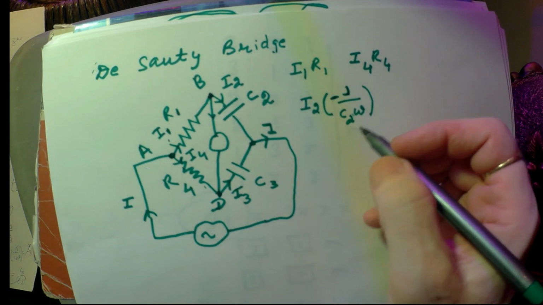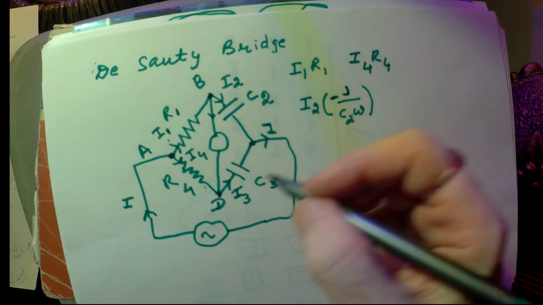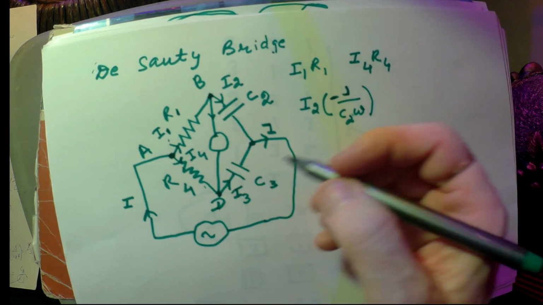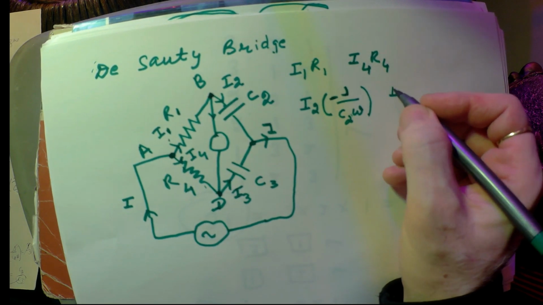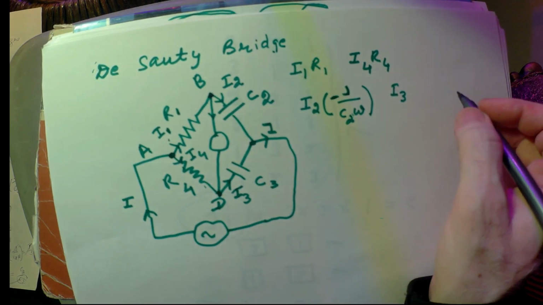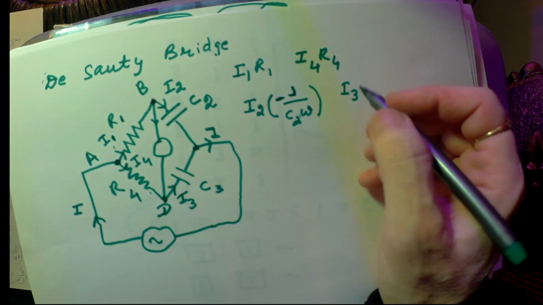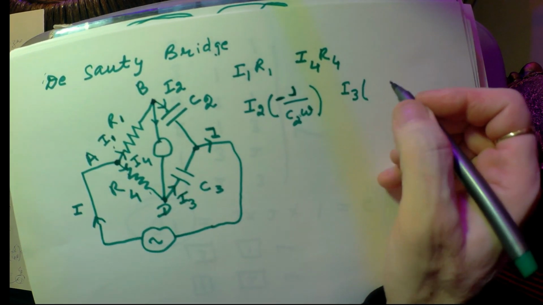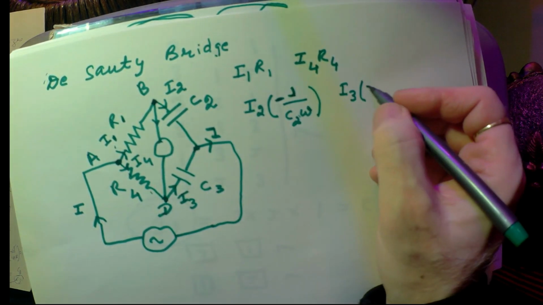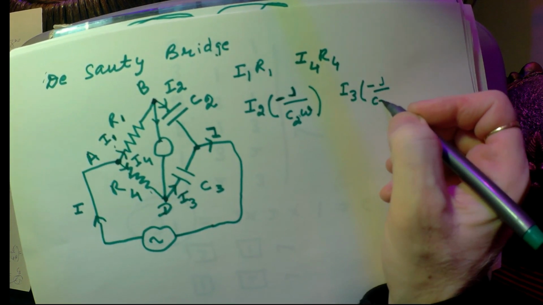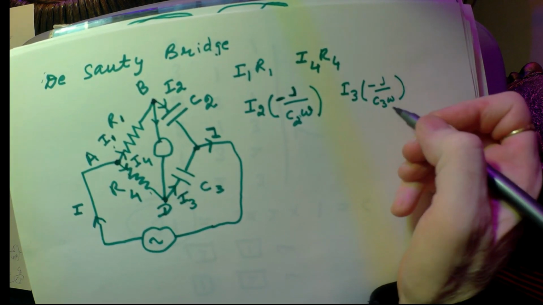Now then, what is the voltage across C3? It is I3 multiplied by the capacitive reactance, again minus j upon C3 omega.